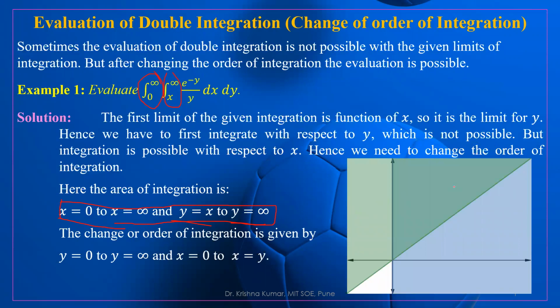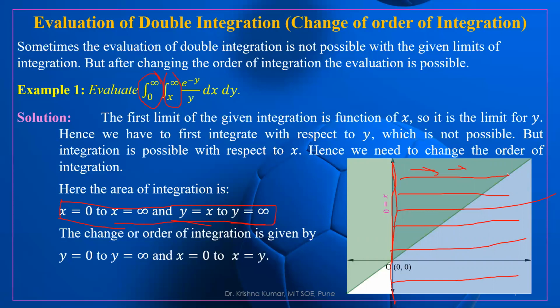Just look here, here we have the graph. x is equal to 0 means the y-axis, and x is equal to infinity means it goes to infinity. So this is the right hand side of the y-axis. This is the limit for x: lower limit is 0 and upper limit is infinity, x tending to infinity.